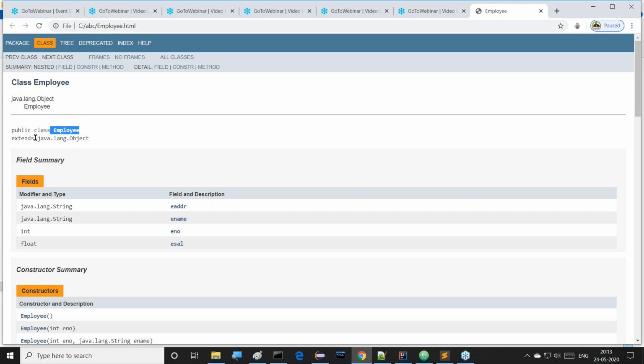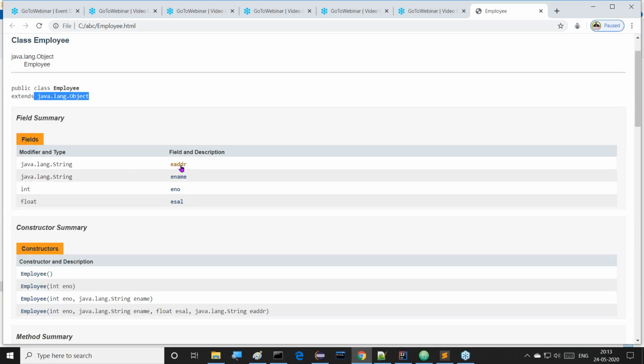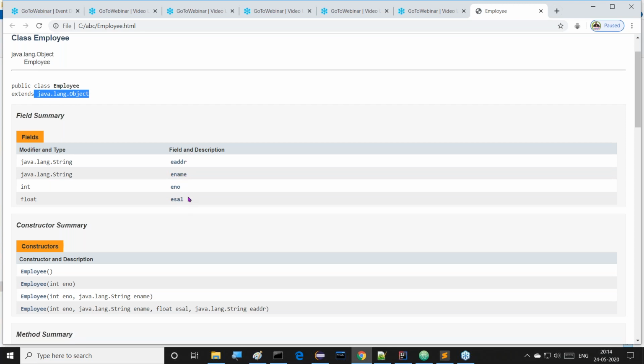Public class Employee extends java.lang.Object. Object is the default superclass for every Java class. That's why it has been taken. Next, after completion of this, the variables: eno, ename, ecell, and eaddr. All four variables we are getting here.